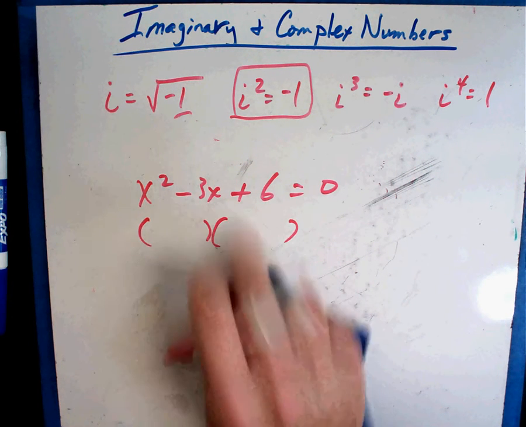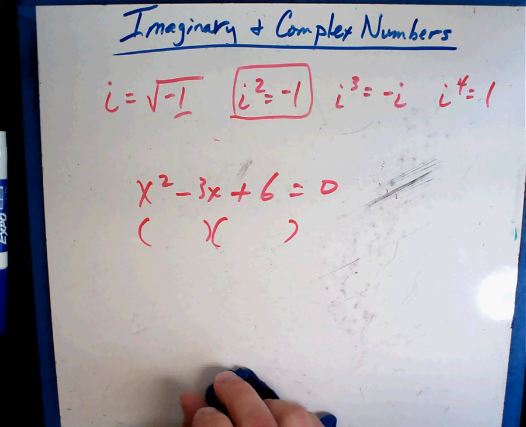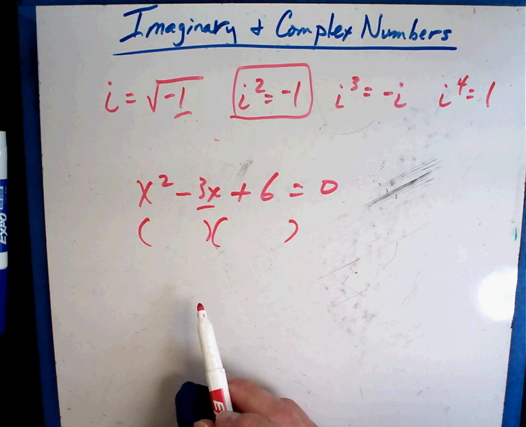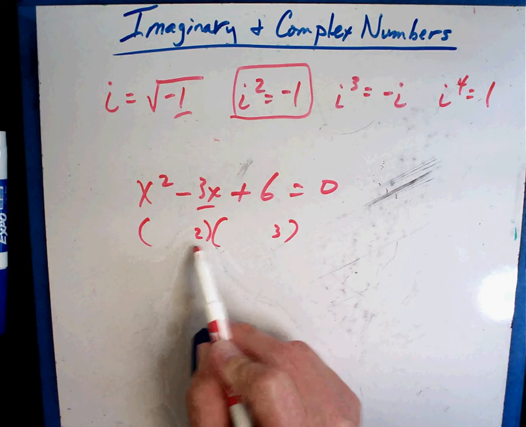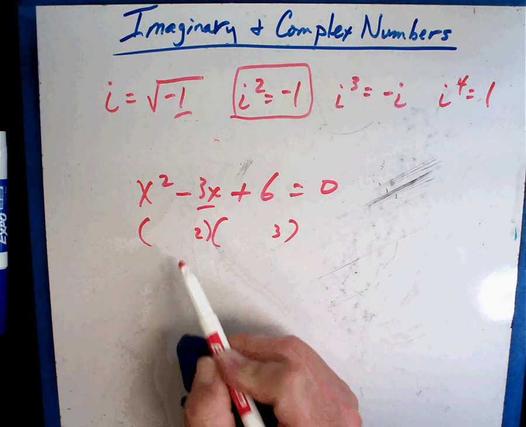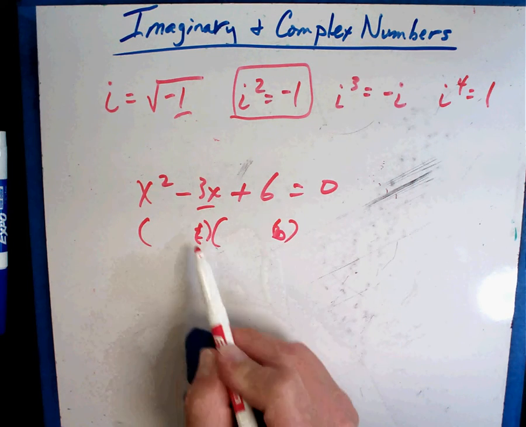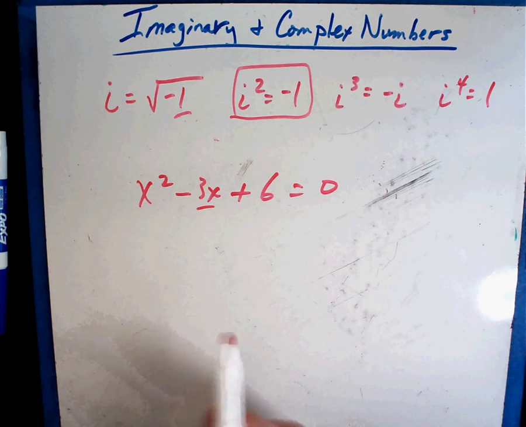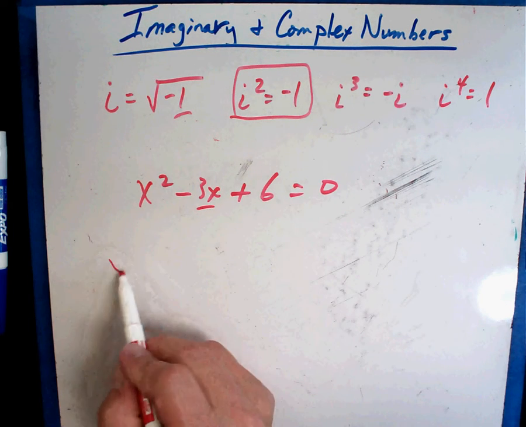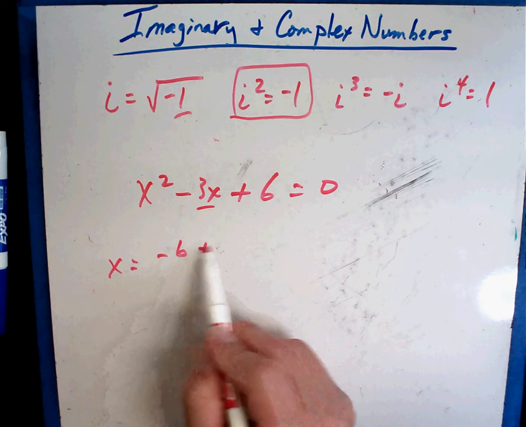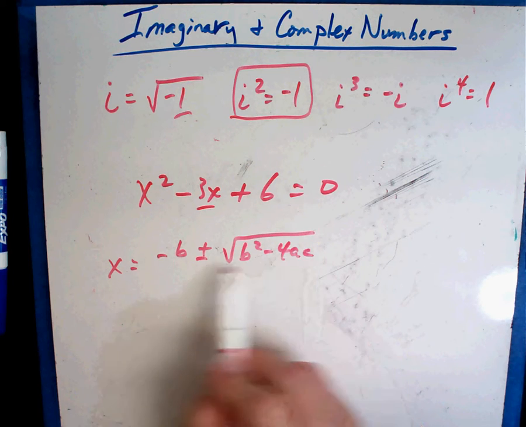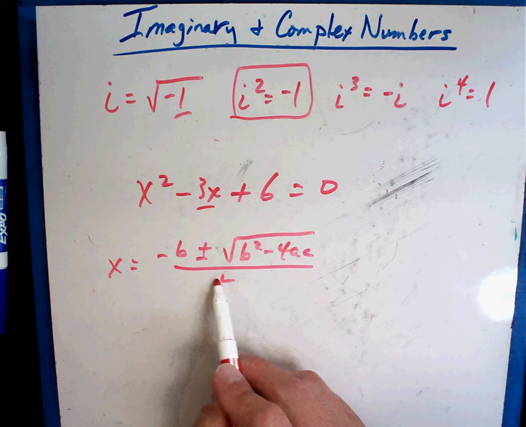Since it's a plus sign, that means that you have to have two things that multiply to get 6 but add together to give you 3. Well, 6 can be 3 and 2, but if you add those together, that's 5. That's way too much. If that were a 6 and that were a 1, those would add up to 7. So it doesn't work. So you have to revert to the quadratic equation. So x equals minus b plus or minus the square root of b squared minus 4ac over 2a.